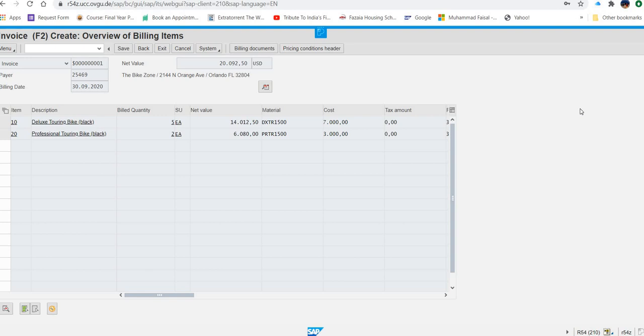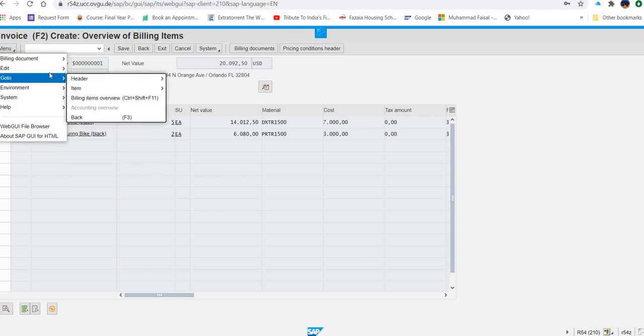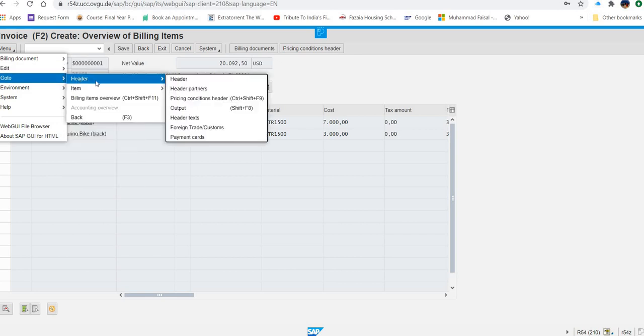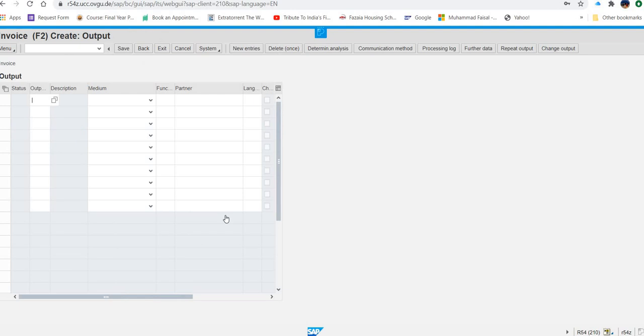Now they are saying go to and then header then output. So where is the go to? Definitely it will be in the menu. Go to header and in the header output. Now here once you click on this, you are now here.